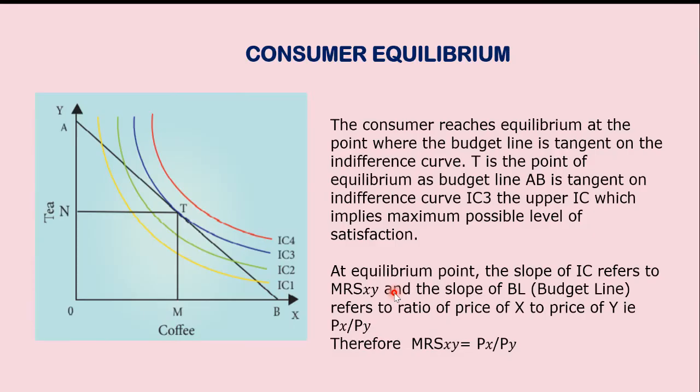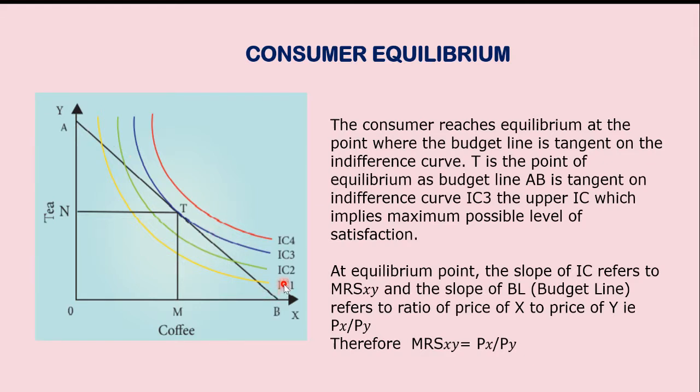The last concept is consumer equilibrium. This is also very, very important. Now, look at this graph. You have the indifference curves, and then you also have the budget line. Here, AB is the budget line.